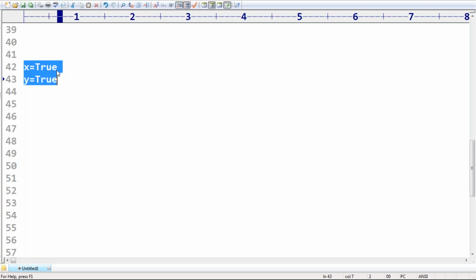Respond. How many objects will be created, Rajesh? Only one object, because the content is the same. Here is true, here also true, Boolean type, right? The content is the same, so only one object will be created. But how many reference variables will be created? Two reference variables point to the same object.